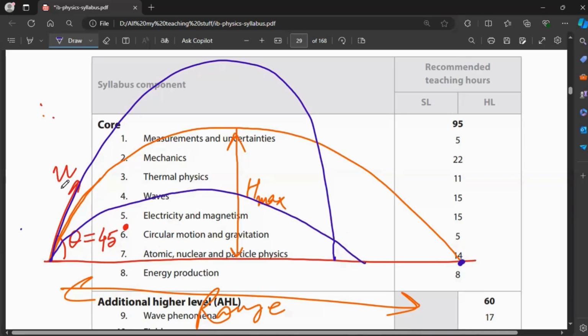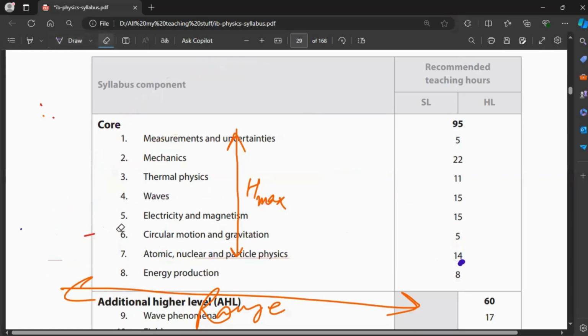So a javelin thrower, what is the angle that he should aim? 45 degrees, optimal, right? 45 degrees. Yes, very good. He should always try to throw at 45 degrees to get the maximum range. So you will understand the basics of all those. Thermal physics, you'll understand what is thermodynamics, first law, the basics of heat, temperature, and everything.